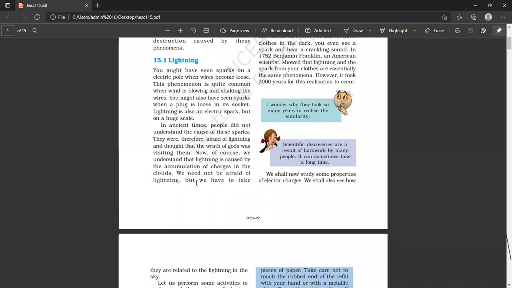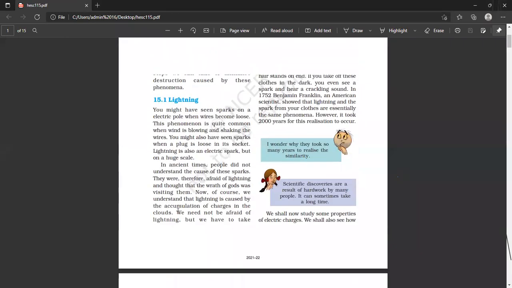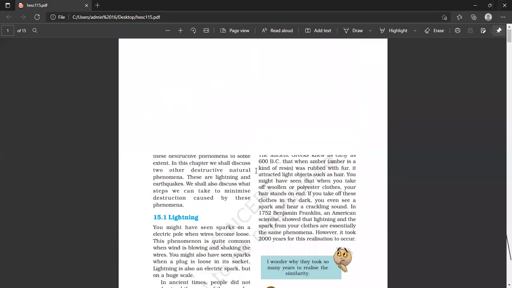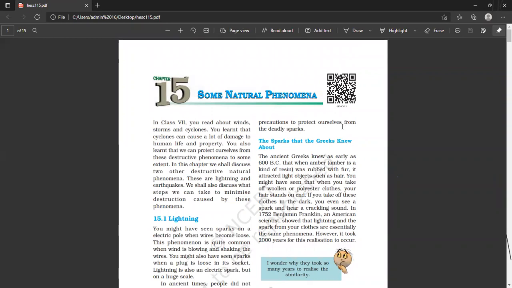Okay students, let's move ahead in the chapter. We need not be afraid of lightning, but we have to take precautions to protect ourselves from the deadly spark. You know the lightning is very deadly. Sometimes it can also play a role in the death of some person.